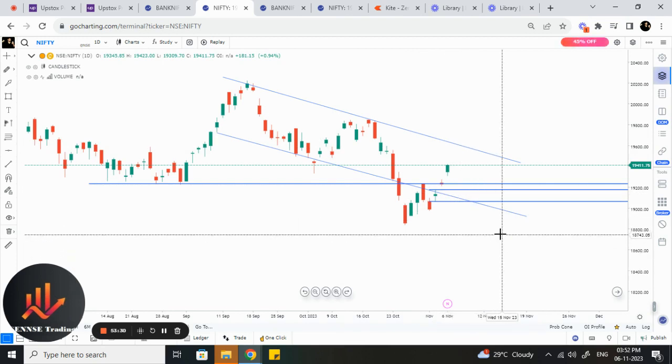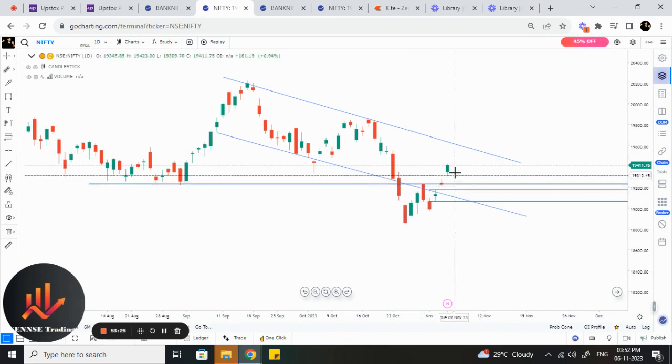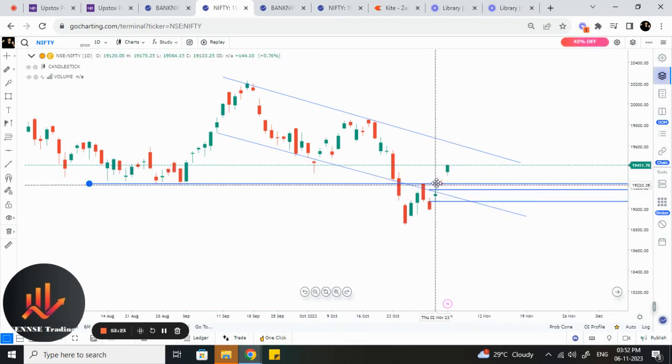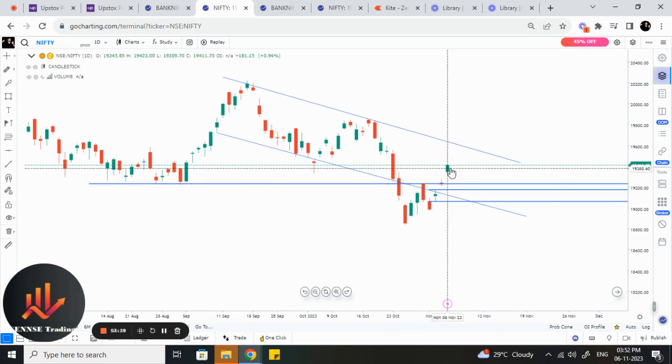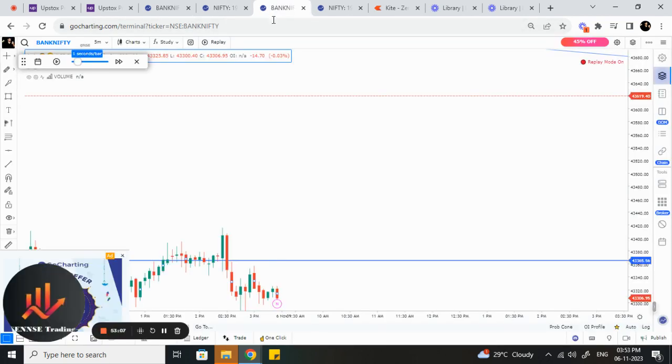In order to follow this trend, it should have formed lower lows and lower highs to continue that particular trend. But instead, a higher high is formed when compared to the previous high. That is where we can see a slight trend reversal, and we'll have to wait and see if it continues this particular trend and moves further. Coming to shorter time frames in Bank Nifty and Nifty, we'll analyze what happened.